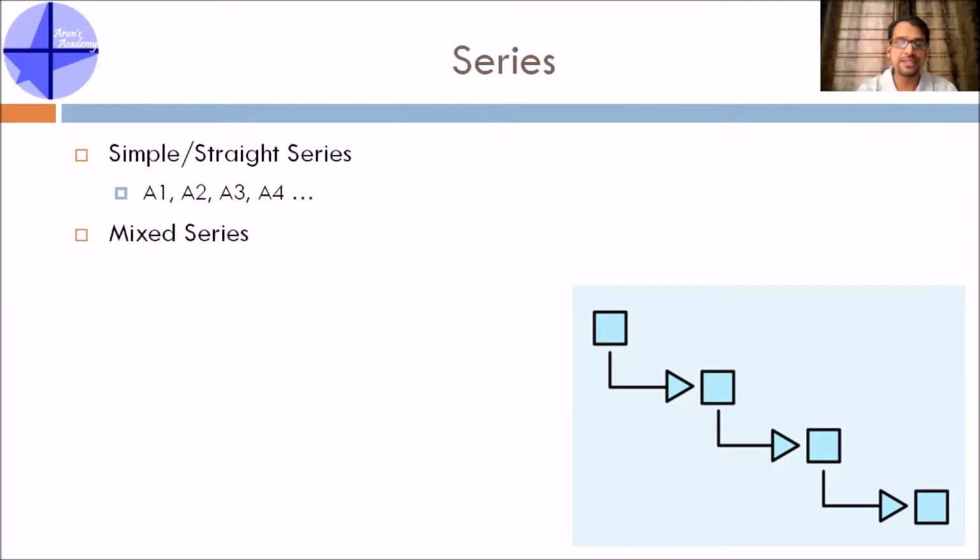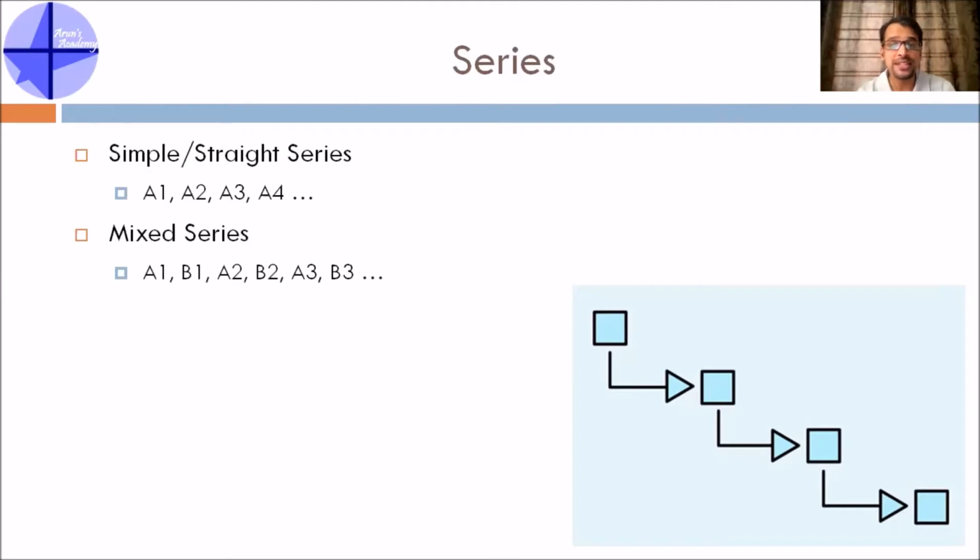Second type is mixed series. What can be done in a question is they will mix 2 series together. One example is shown here: A1, B1, A2, B2, A3, B3, and so on. That means the first, third, fifth terms are in one series. Second, fourth, sixth, eighth terms are in another series. So there are 2 series intertwined together.